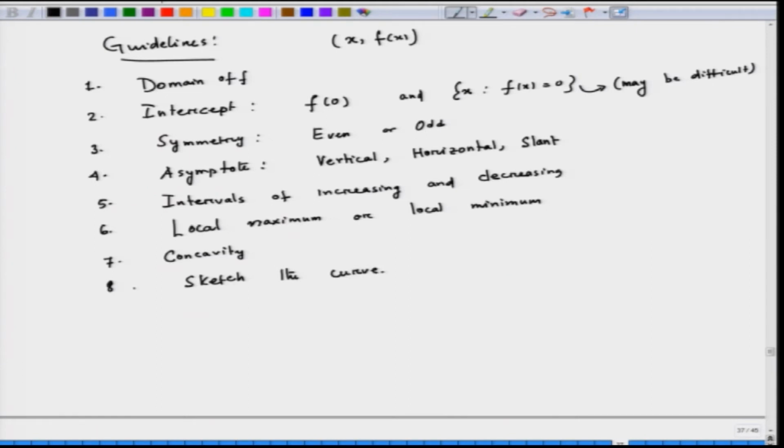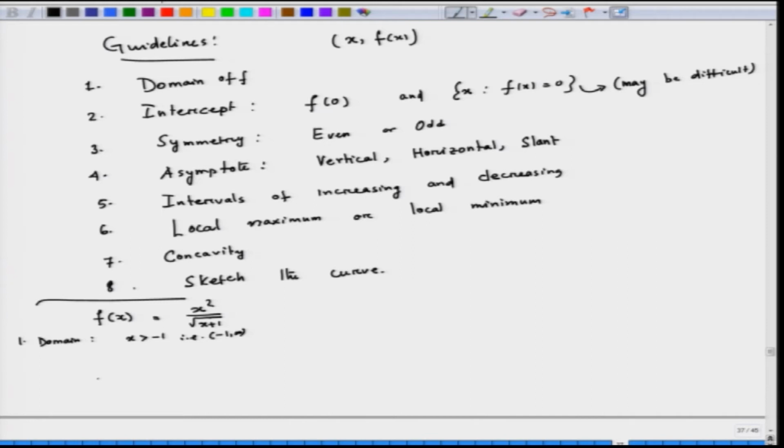Okay, so let us do a concrete example. Let us start with f of x equal to x square divided by square root of x plus 1. Now, what is the domain? The domain of this function is x greater than minus 1, that is minus 1 to infinity.